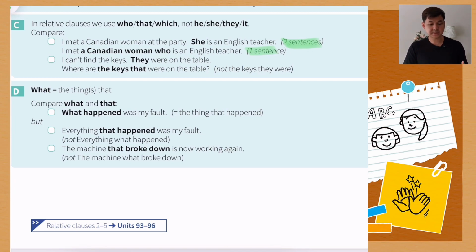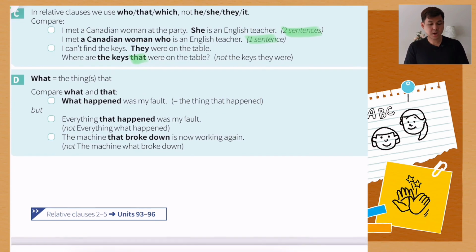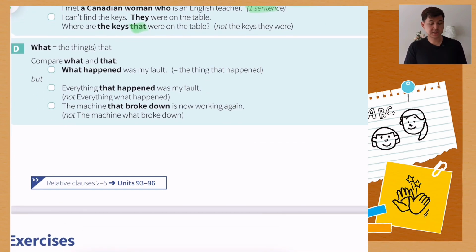I can't find the keys. They were on the table. So when you combine them together, we have to write: where are the keys that were on the table. You see, that were on the table. You cannot say "where are the keys they were on the table." It's not possible.